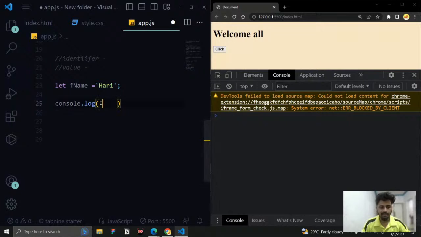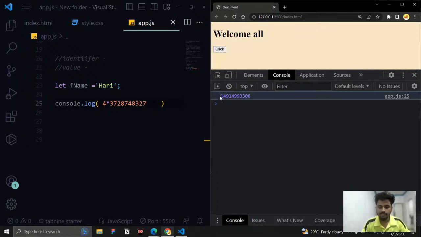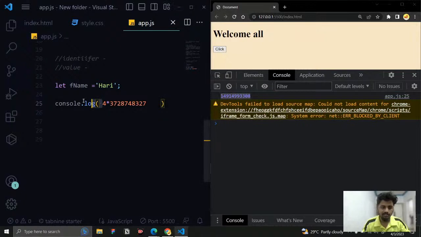For example, right now we say 4 multiplied by some number, right? And if I save it, you can see the answer is displayed here. So with the help of this method console.log, we can debug our code. For example, whether our code is successfully written or not, whether our code is successfully completed or not, and whatever I return, whether it is successfully done or not. Like that, we can return. And what is the problem that we can have here?